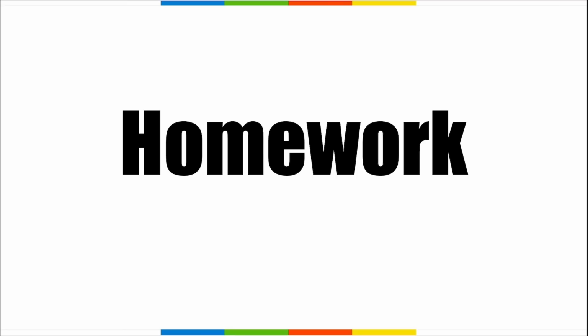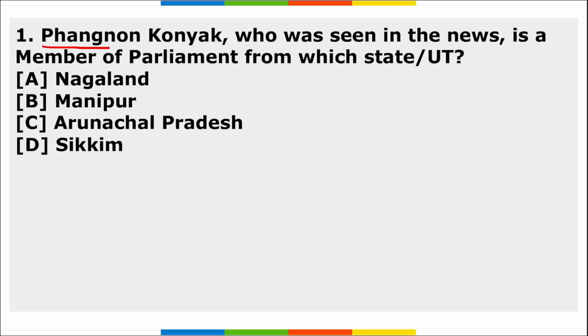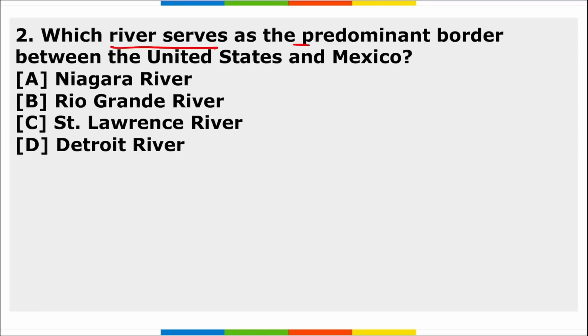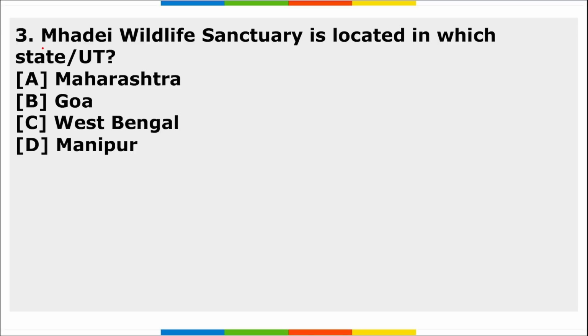Now friends, let's move to the homework section. First, Fangnon Konyak was seen in news is a member of parliament from which state or UT? Second, which river serves as the predominant border between the United States and Mexico? Third, Madhei Wildlife Sanctuary is located in which state or union territory? So these are your 3 homework questions, friends. I want to see maximum participation of the students watching this video, and I want them to comment below the answers of these 3 homework questions, right? It is mandatory for all the students watching it because this will help you in your preparation, correct?